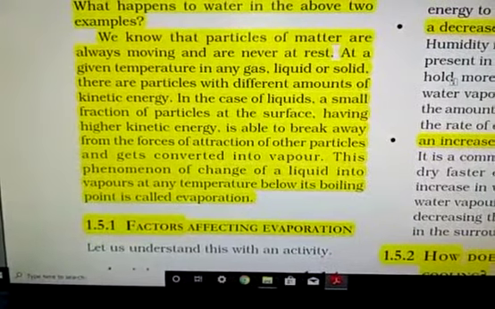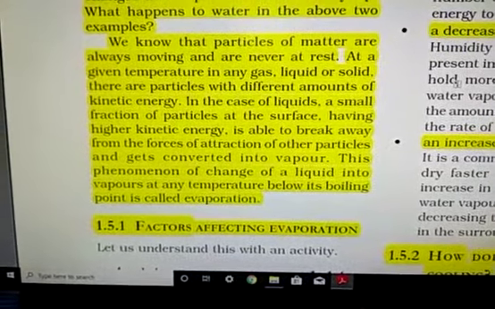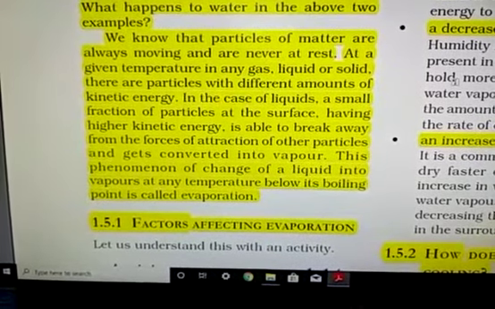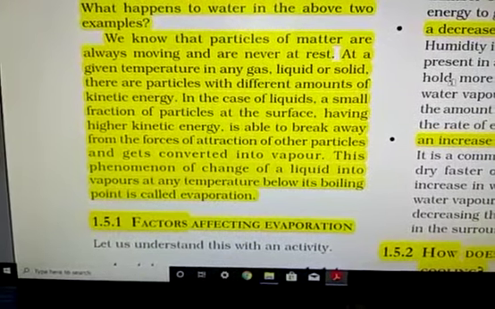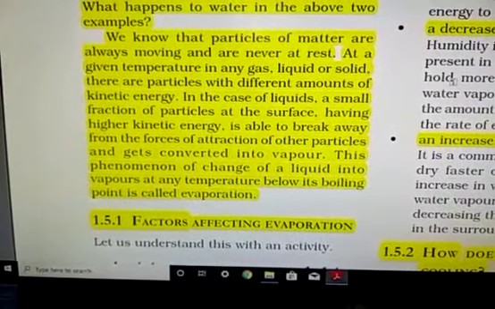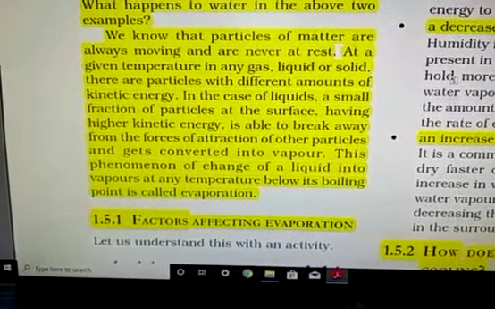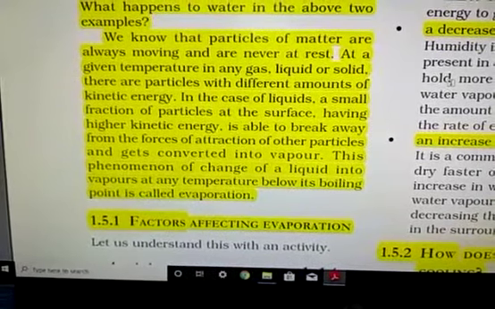We know that particles of matter are always moving and are never at rest. At a given temperature in any gas, liquid or solid, there are particles with different amounts of kinetic energy. In the case of liquid, as I already told you, a small fraction of particles at the surface having higher kinetic energy are able to break away from the forces of attraction of other particles and get converted into vapor.